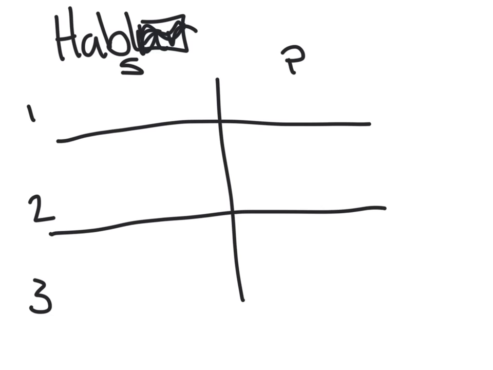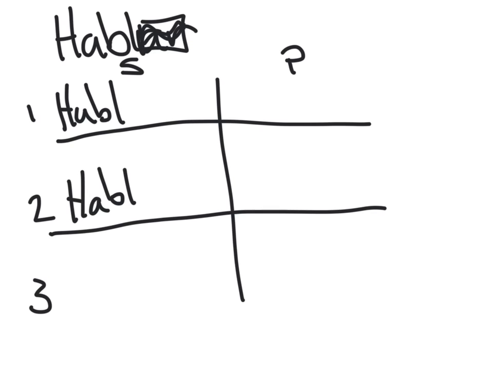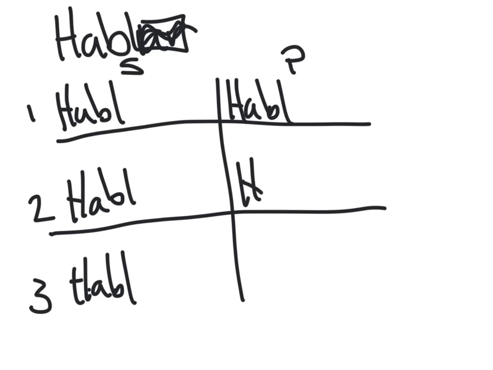And then the leftover part, H-A-B-L, that's your stem. You write that down 6 times. H-A-B-L, H-A-B-L, H-A-B-L, H-A-B-L, H-A-B-L. Thought I'd change it up a little bit. H-A-B-L. And from there, what you do is you add on the new ending.